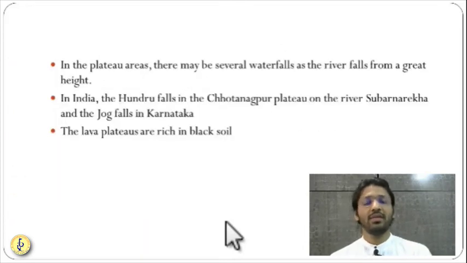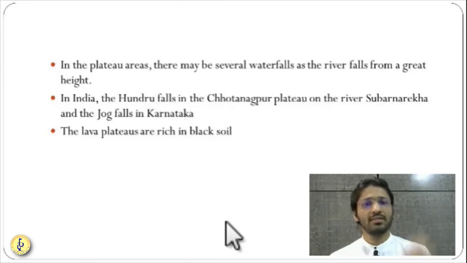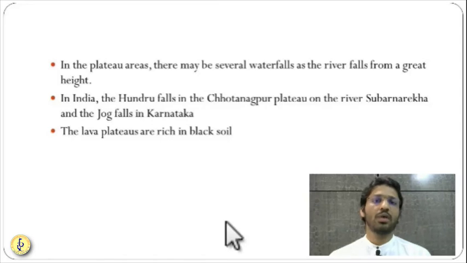So these plateaus are very important. Some important river sources are there on the plateau, and sometimes there are waterfalls. The Chota Nagpur plateau is famous for the Subarnarekha river, which was one time very famous for its gold reserves. Here you have Hundru Falls, or Hundru Ghag, on the Subarnarekha on the Chota Nagpur plateau. Also, Jog Falls are there on the Sharavati river in Karnataka. So they are very important.